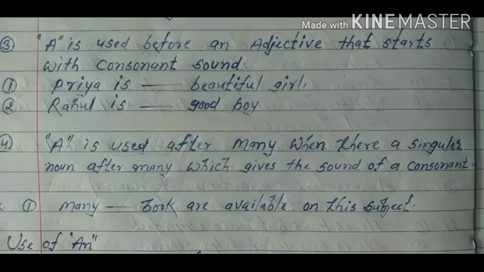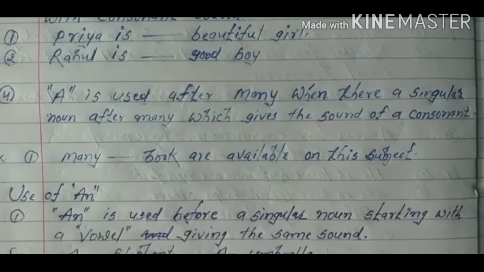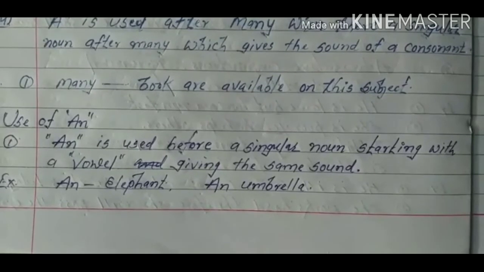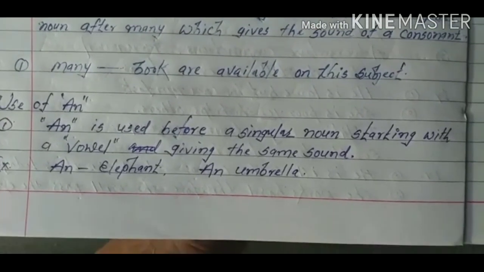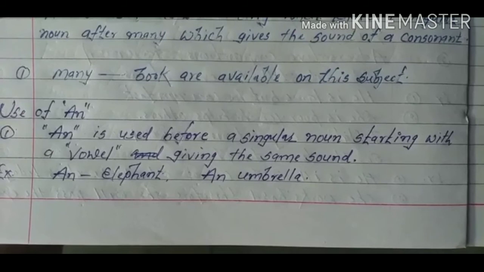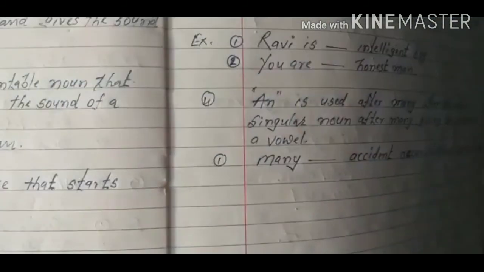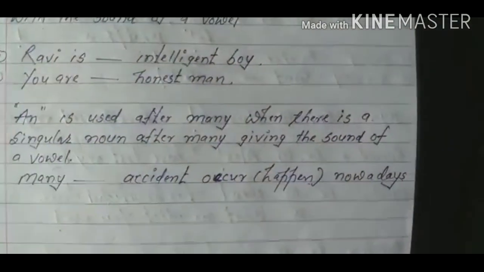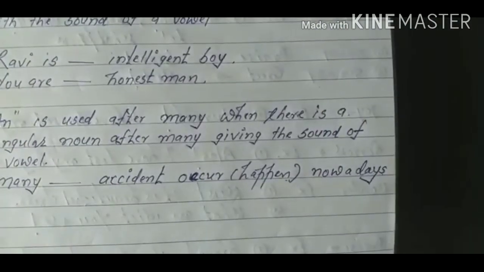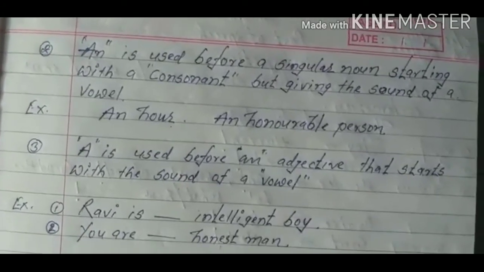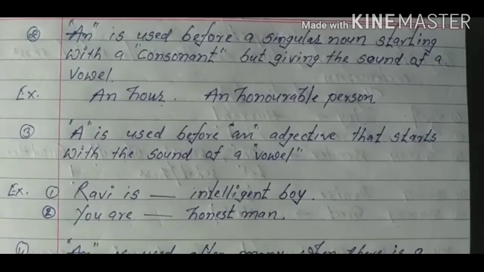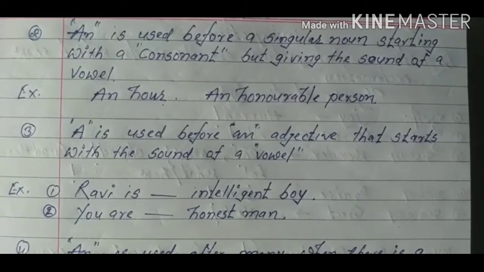Now we are going to study the use of an. An is used before a singular noun starting with a vowel and giving the same sound. For example, an elephant, an umbrella. Now, in the same way, some other uses of an. An is used before a singular noun that starts with a consonant but gives the sound of a vowel.